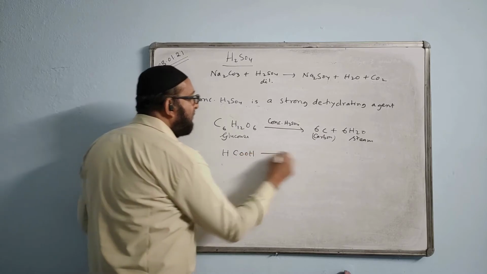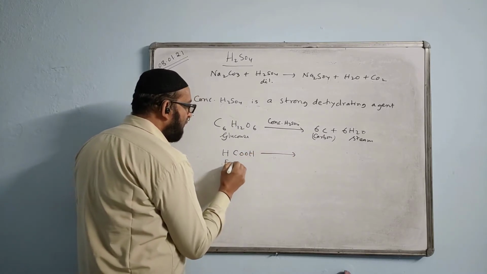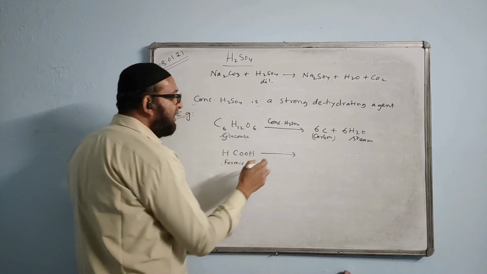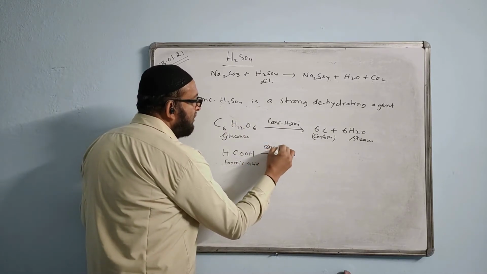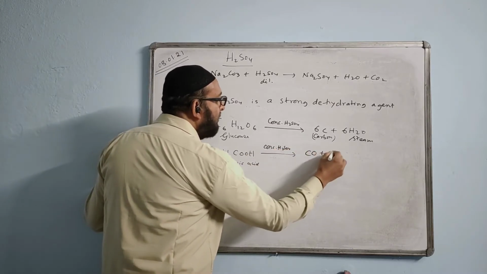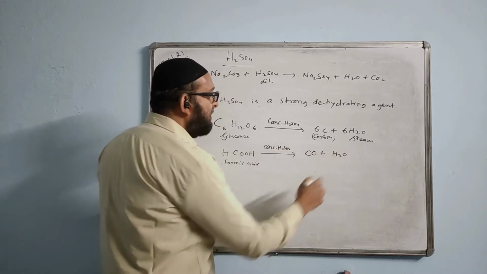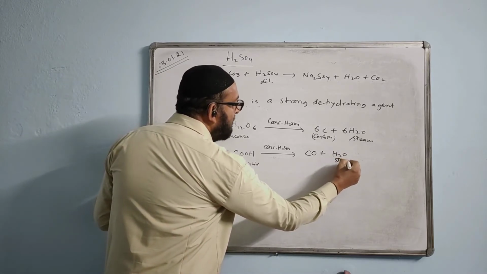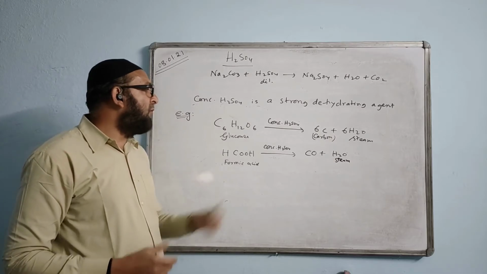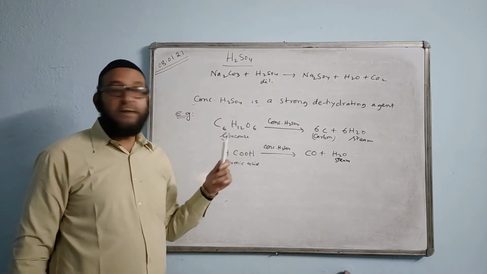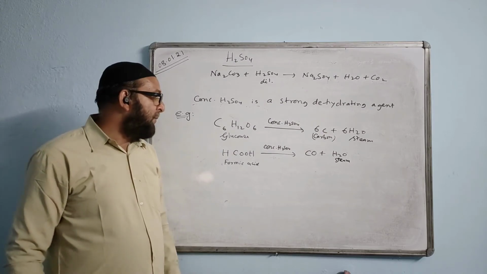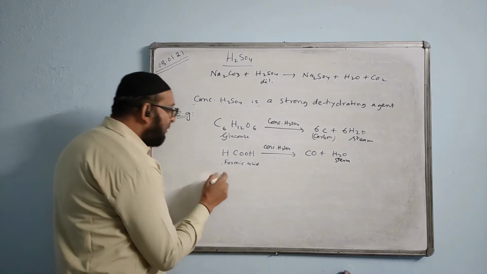HCOOH. This is called formic acid, that we will learn in organic chemistry. So when we add concentrated H2SO4, this will change into carbon monoxide plus H2O, steam. Dehydrating action causes steam to be formed. So what is the role of concentrated sulfuric acid in this reaction? We say dehydrating agent, or dehydrating action we find. And one more reaction is very important, is this one,